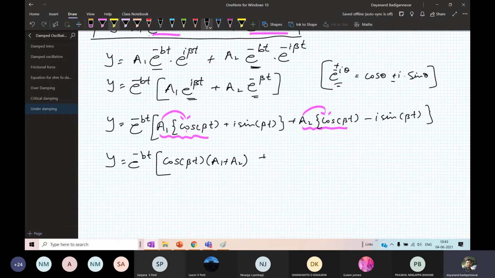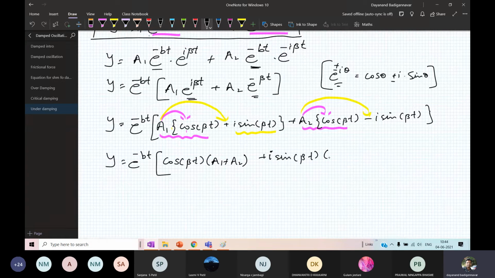Plus, now look here, what is the second term? Second term is i sin beta t. Preceding this, there is A1. So A I have already taken here. So therefore, it becomes A1 into i sin beta t. Here also it is A2 into minus of i sin beta t. Okay. So therefore, I can take i sin beta t common, and it is A1 minus A2. This is what you get.